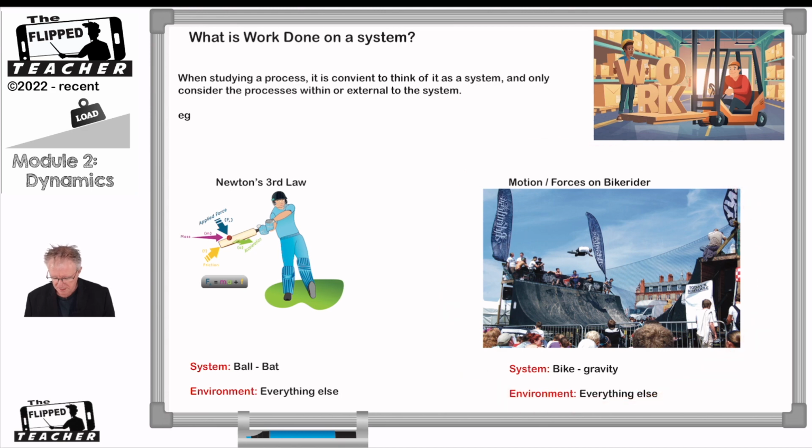We have a guy on his bike, going up and down a ramp and doing some tricks. If we wanted to explain the motion of that person on the bike and what forces are acting on it, at this point in time he's in the air. There's air resistance, but most of the time we ignore the effects of air resistance.